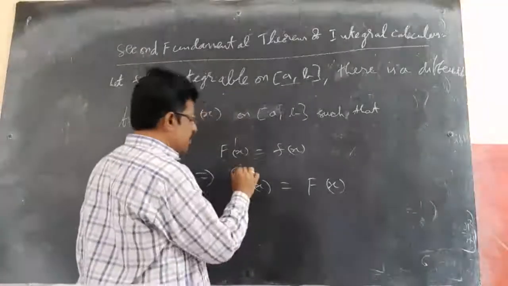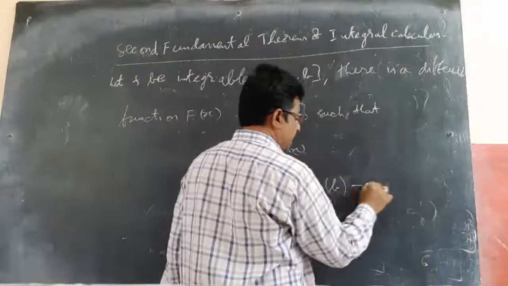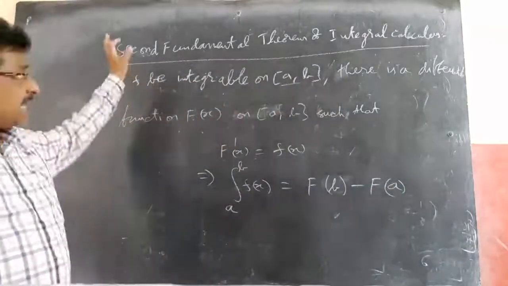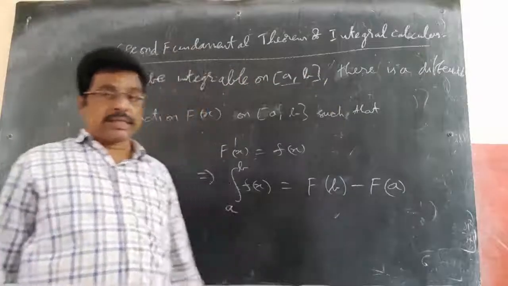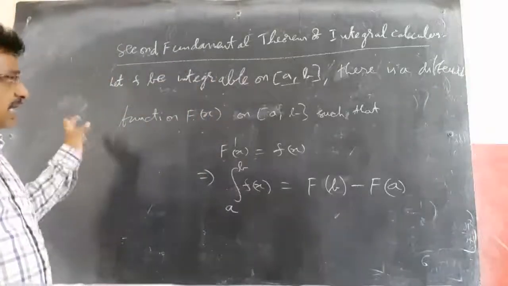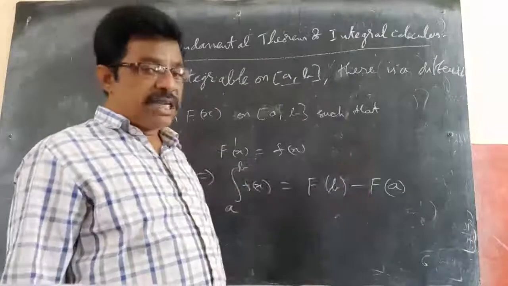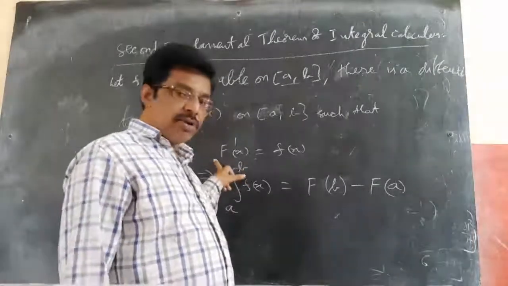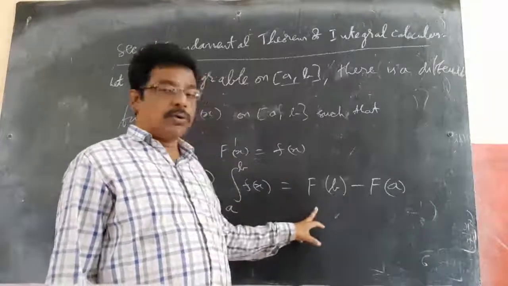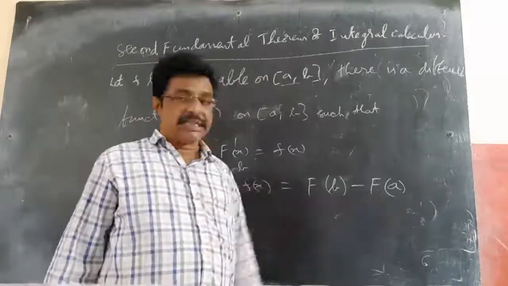Now between the limits a to b, if I take this, it is equal to F(b) minus F(a). This is known as the second fundamental theorem of integral calculus. So the second fundamental theorem says that if small f is an integrable function and capital F is a differentiable function such that F dash, the derivative of capital F(x), equals small f(x), then the integral of small f(x) from a to b equals F(b) minus F(a), meaning F of the upper limit minus F of the lower limit.